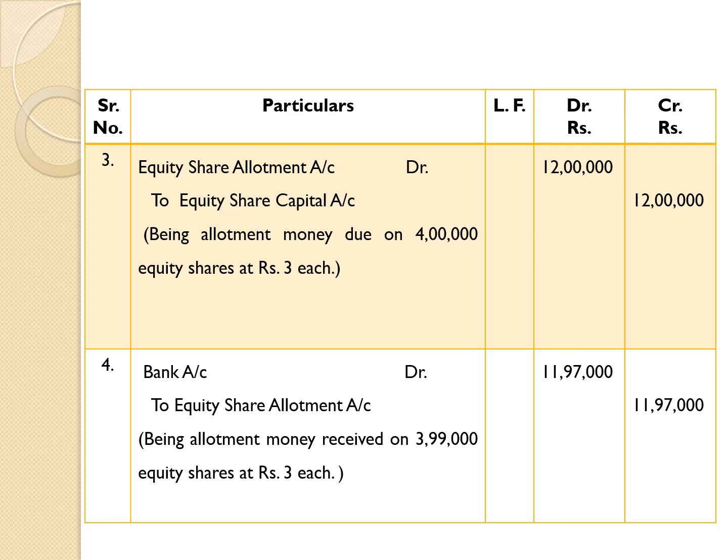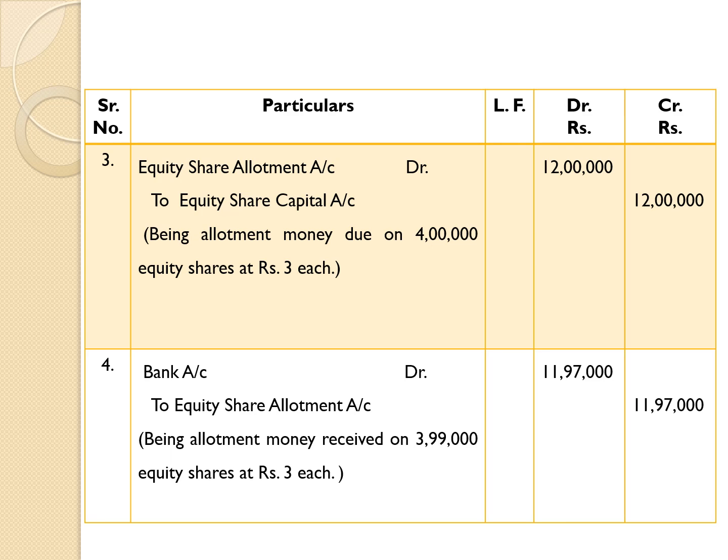Entry number 4, allotment money received. But here Mr. Ravi Roy didn't pay allotment money on 1,000 shares. Therefore, allotment money received on 3,99,000 equity shares.